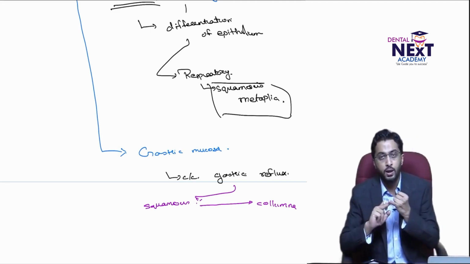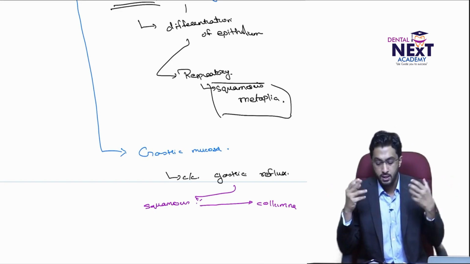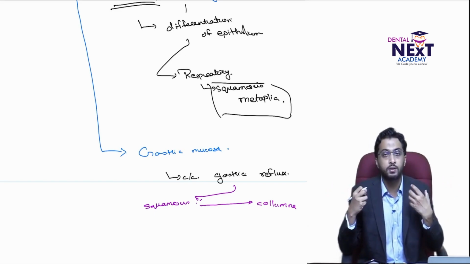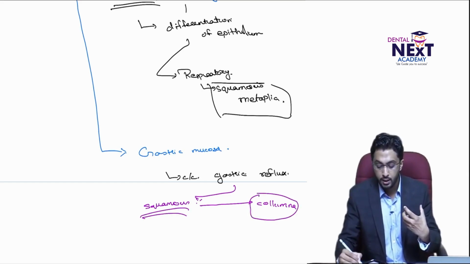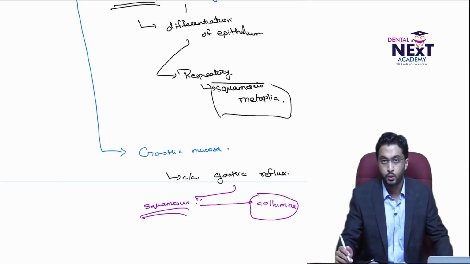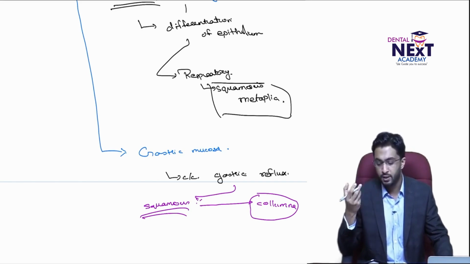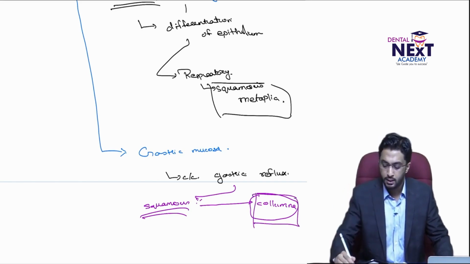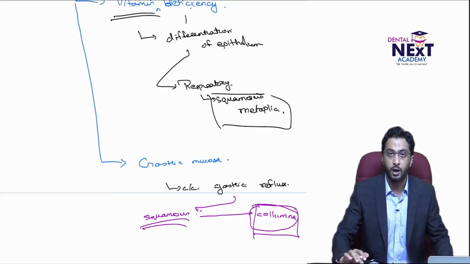One is smoking, and second is vitamin A deficiency. In both cases, columnar becomes stratified squamous. In case of chronic gastroesophageal reflux disease, the squamous epithelium becomes columnar. In the gastric mucosa, we need more squamous epithelium to withstand the acidity of the stomach and the pH of different hormones and everything. But here in this case, it gets converted to a columnar epithelium. So this is all about cellular adaptations.